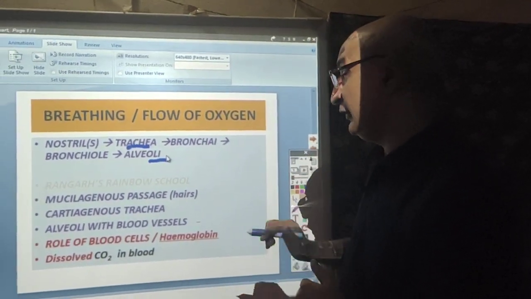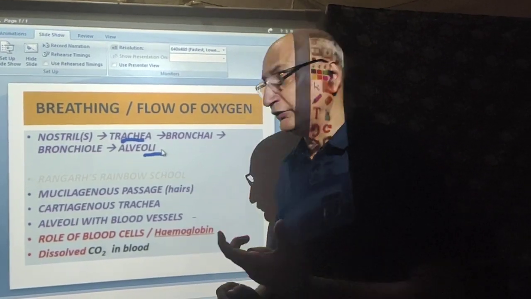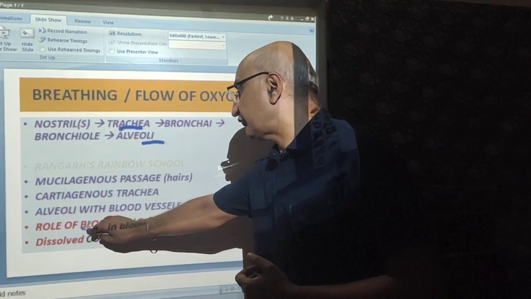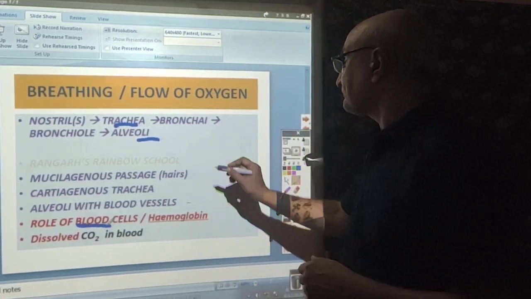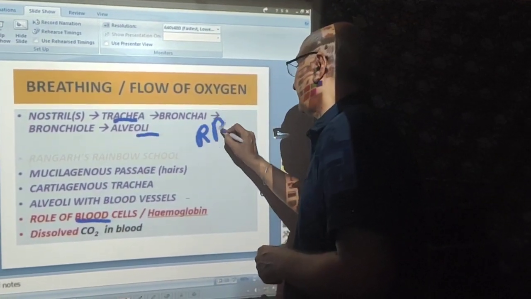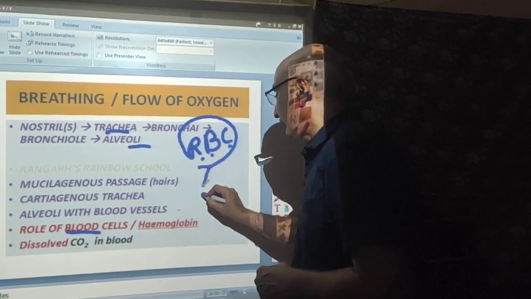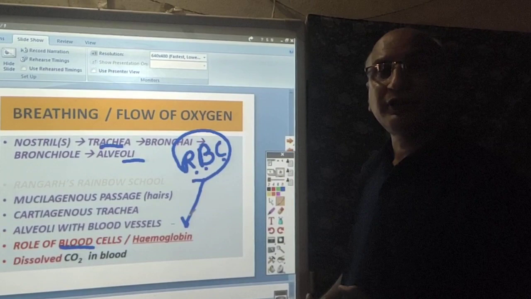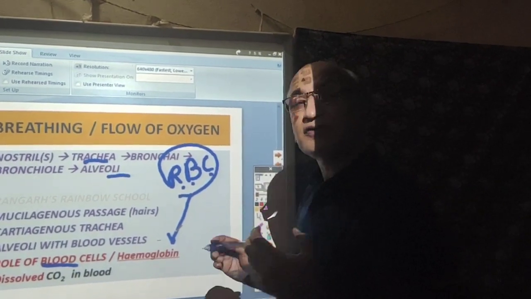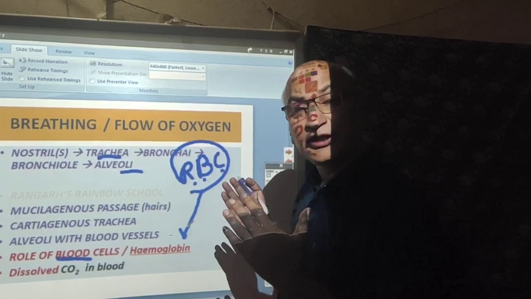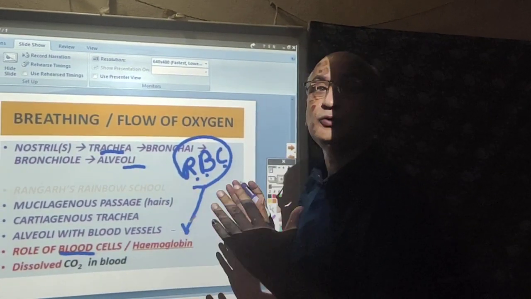Now I will tell you very briefly what happens. The red blood cells, RBC, in the blood have hemoglobin. Hemo means iron. It is an iron-containing compound found in the red blood cells of human beings.